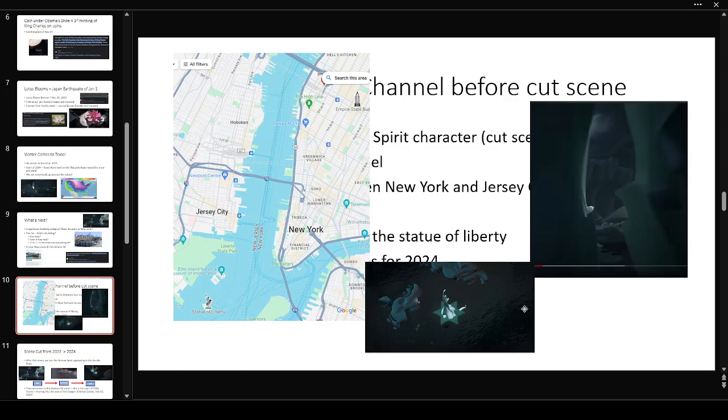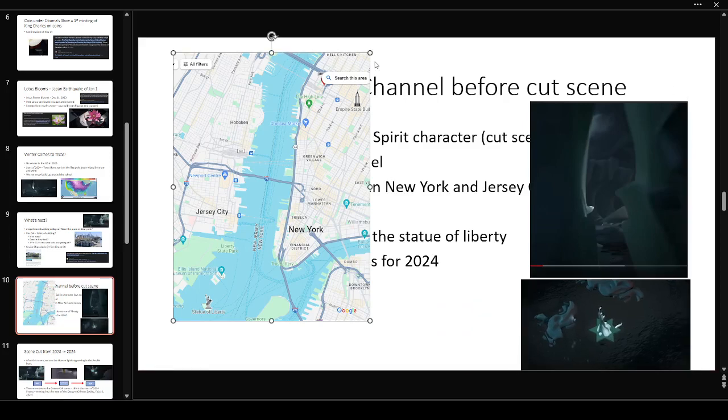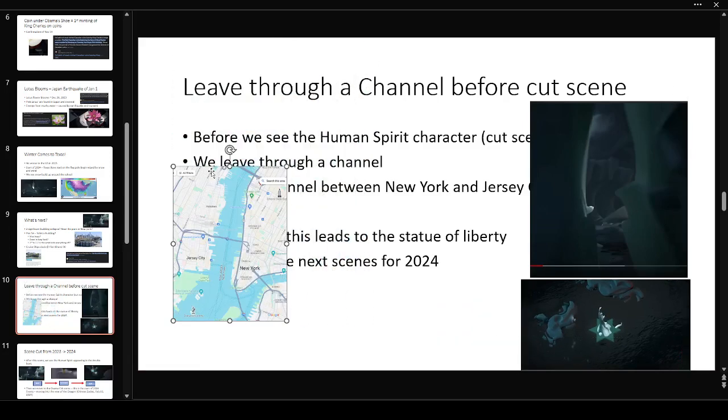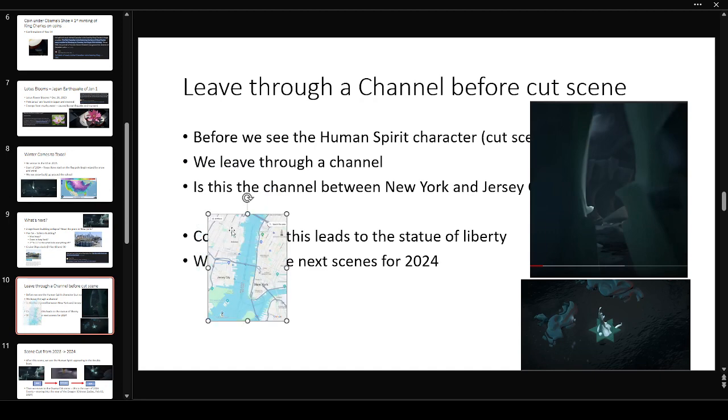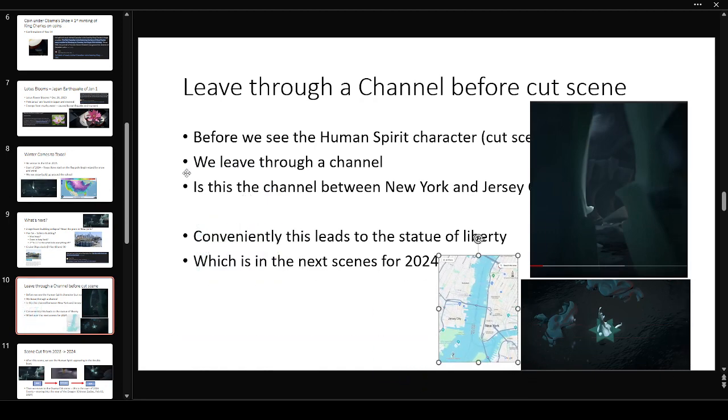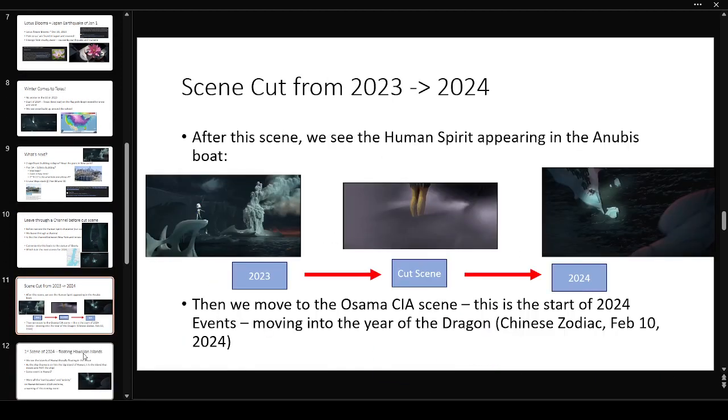Okay? I think iPet Goat 2 is trying to tell us something here about this coming attack. Because after this, we have the cutscene, which I said is the end of the Chinese New Year, the shift into the Year of the Dragon on February 10th. So this event has to happen between now and February 10th.